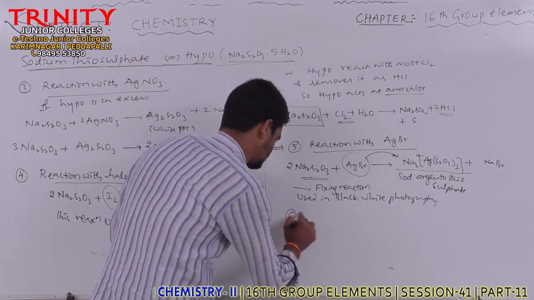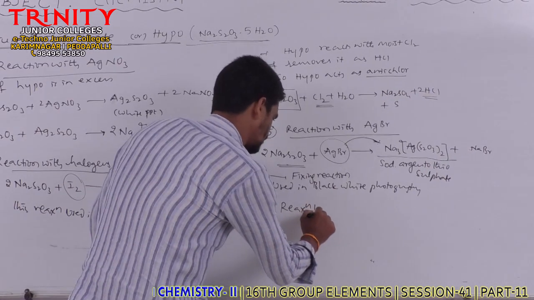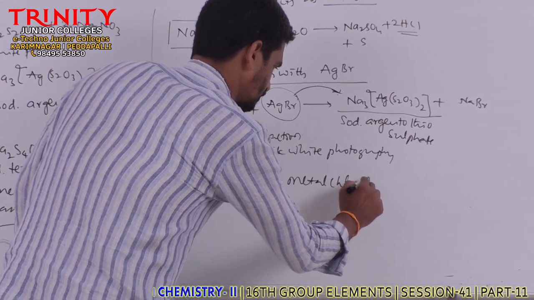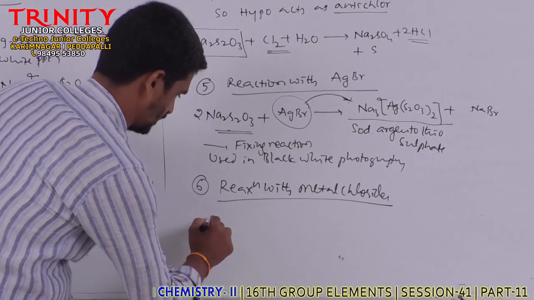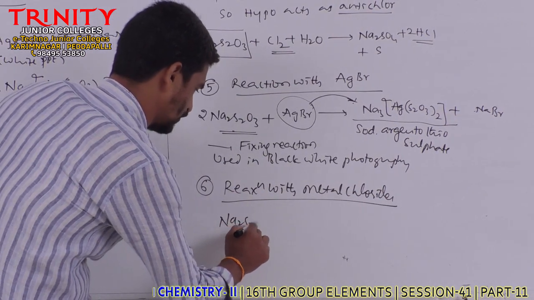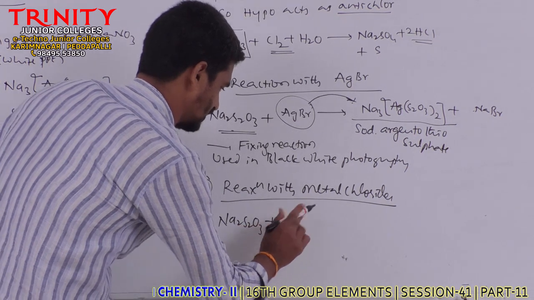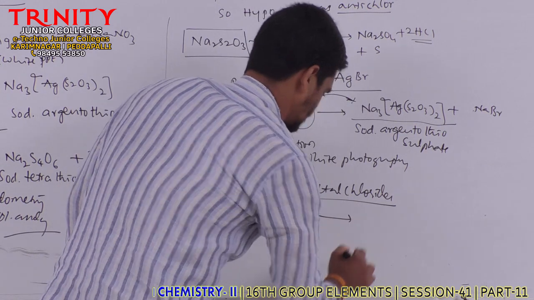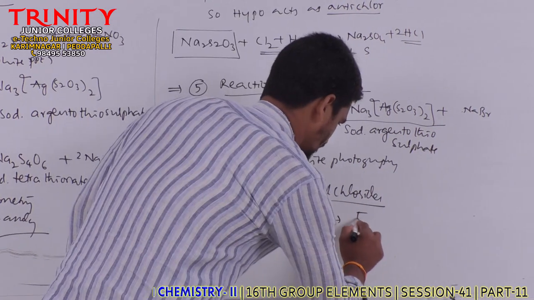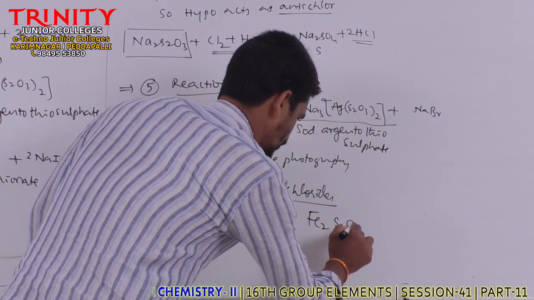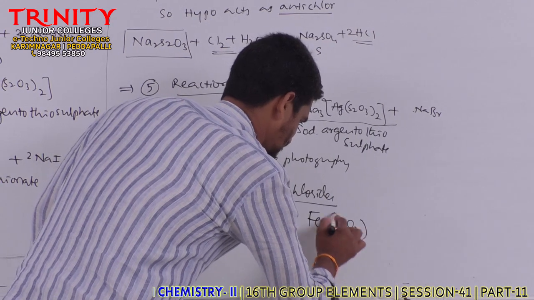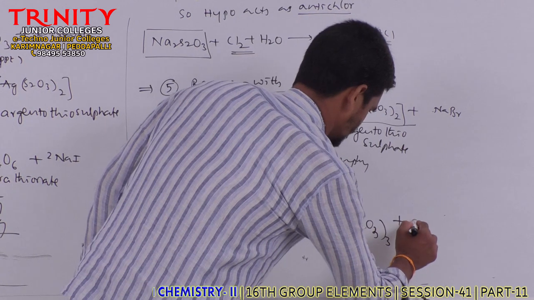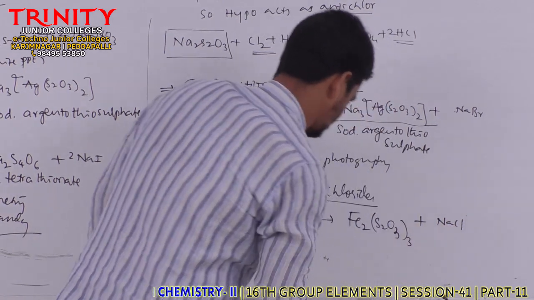Another one is reaction with metal chlorides. When hypo solution, sodium thiosulfate, is treated with FeCl3, ferric chloride, we get ferric thiosulfate, Fe2(S2O3)3, along with the formation of NaCl.